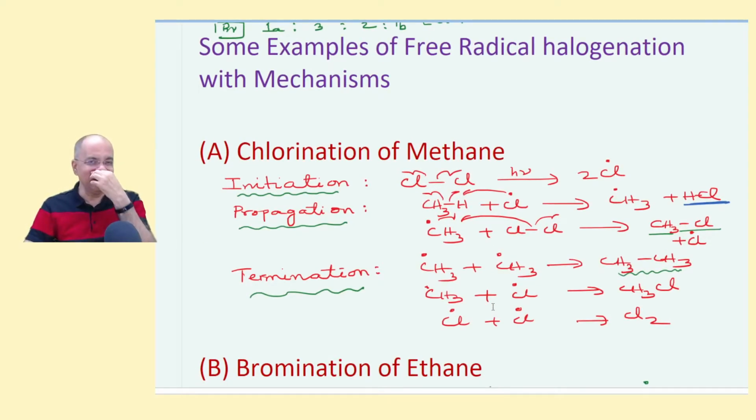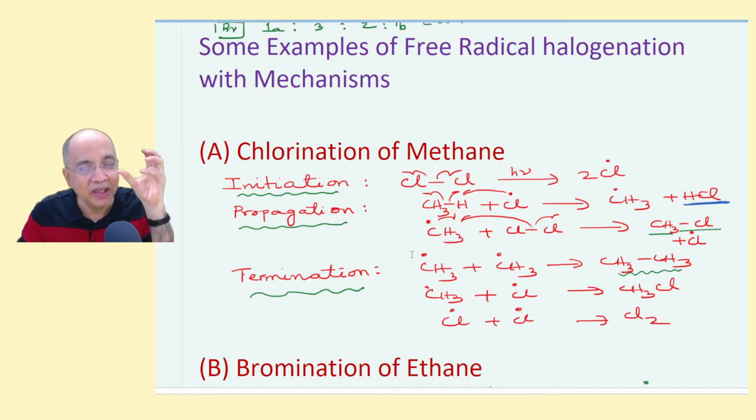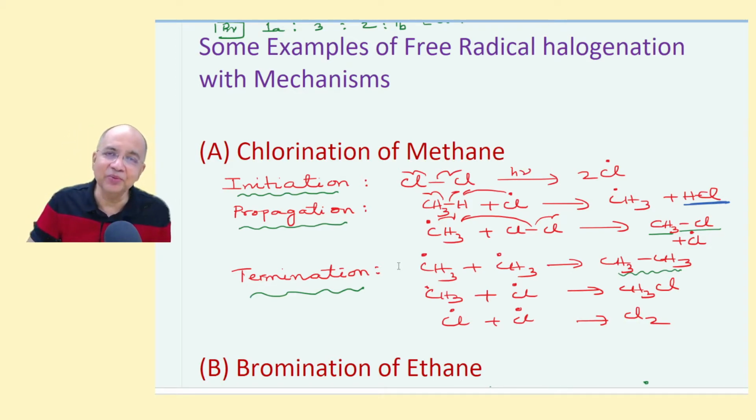Now, for the sake of your convenience, I have given some specific examples which will give you more confidence in writing the mechanism of these free radical processes.